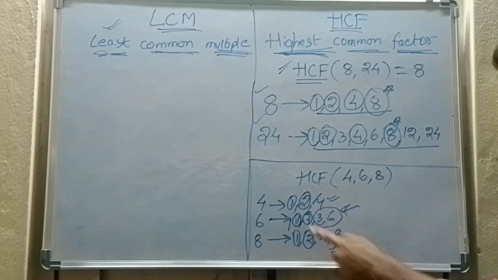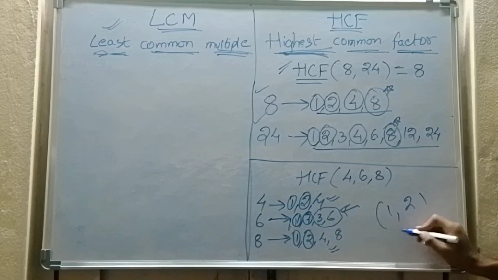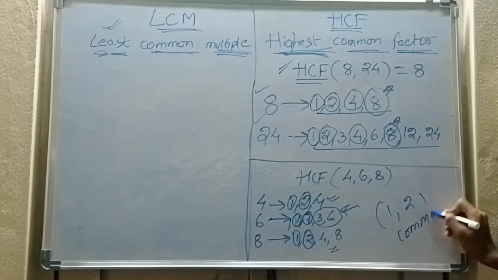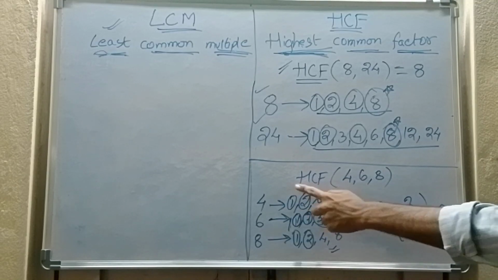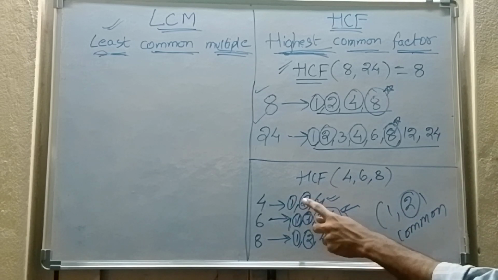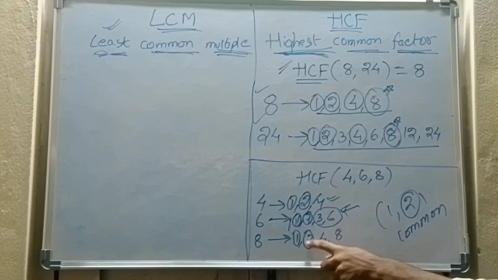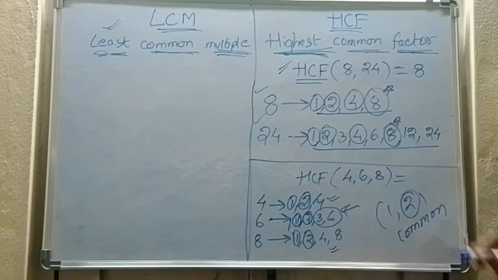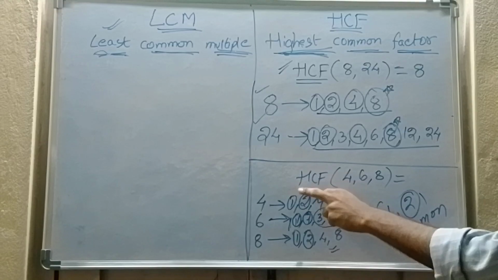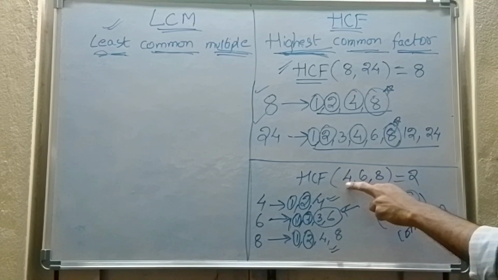What are the only common factors in all of these? 1 and 2 are the common factors. But what I want is the highest common factor. What is the highest number? The highest factor present in all three is 2. So what is the HCF of 4, 6 and 8? 2 is the highest common factor of 4, 6 and 8.